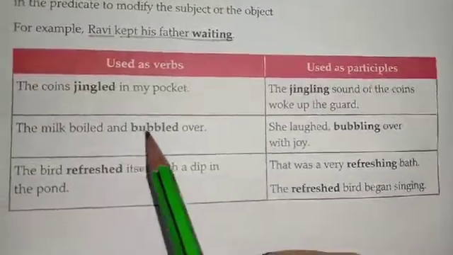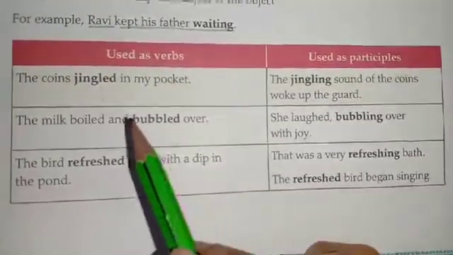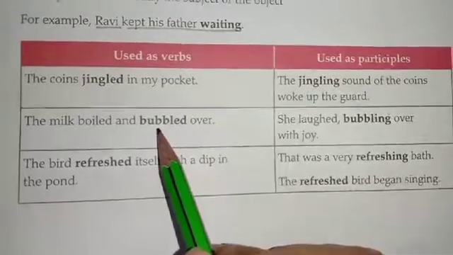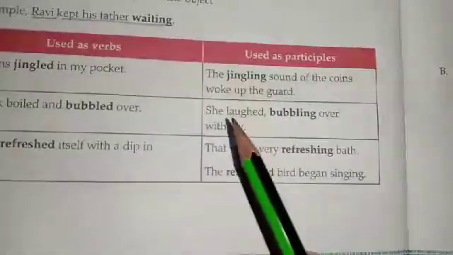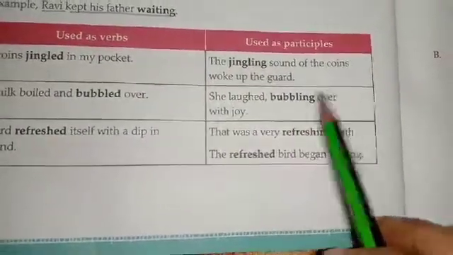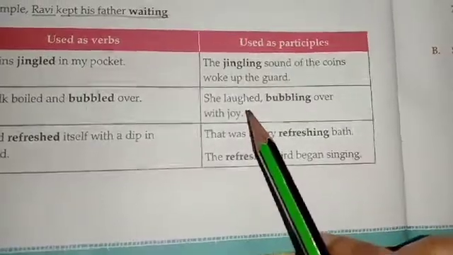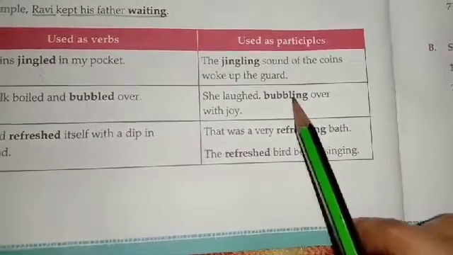The milk boiled and bubbled over. Okay, so here the verb is bubbled. This is an action. Now over here see the next part. She laughed, bubbling over with joy. So how did she laugh? Bubbling.